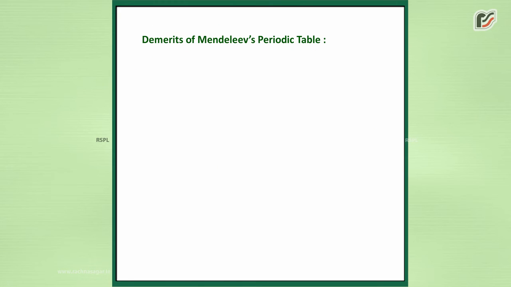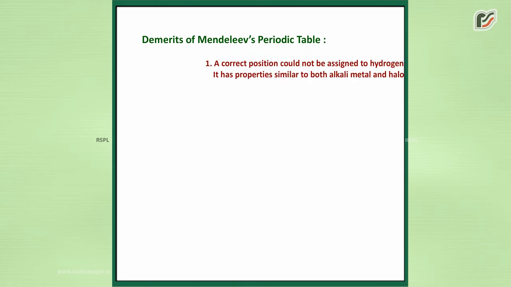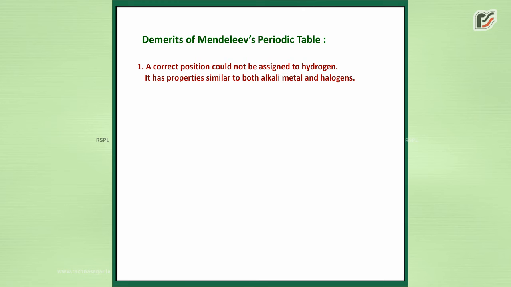Demerits of Mendeleev's periodic table. A correct position could not be assigned to hydrogen. It has properties similar to both alkali metals and halogens.